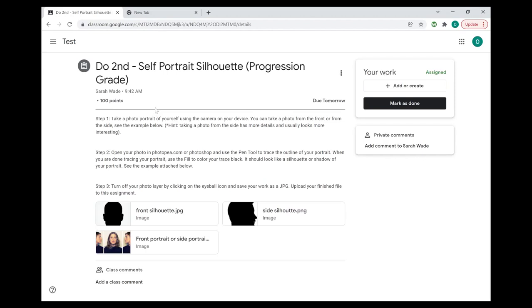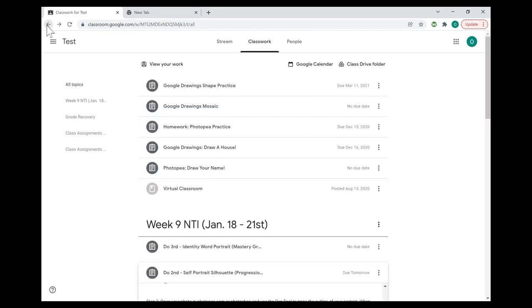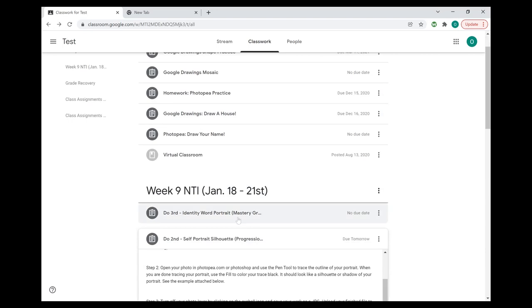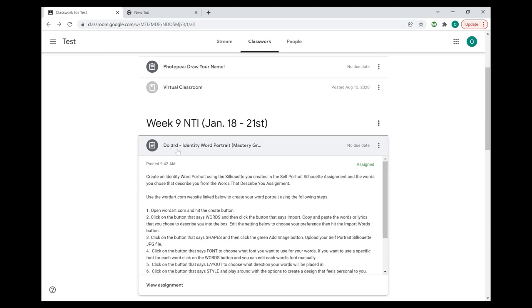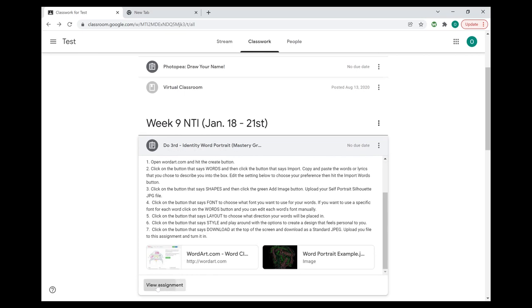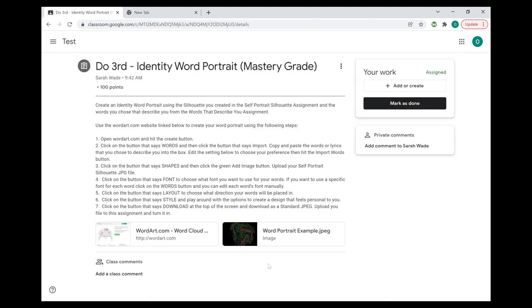And then finally, you're going to be working on your mastery grade. So you're actually going to be combining the work that you've done from this assignment and that identity assignment. And you're going to be putting that all together for this final assignment, which is the identity word portrait. So I'm going to go ahead and open that up. Remember, this one says due third. So this is the one that you're doing last this week. Click on view assignment to see the instructions.